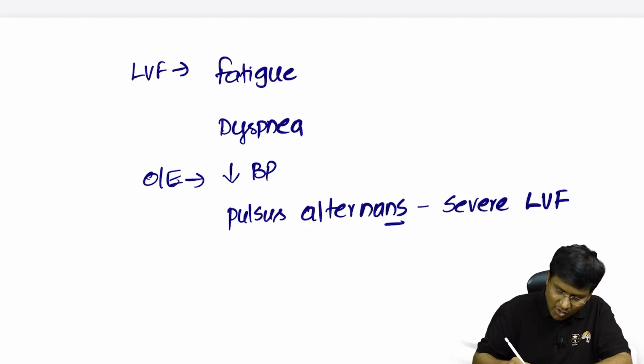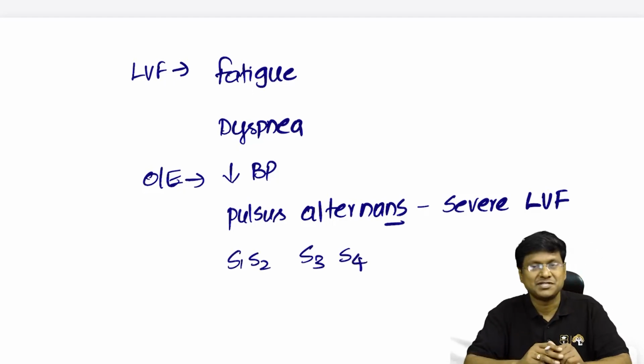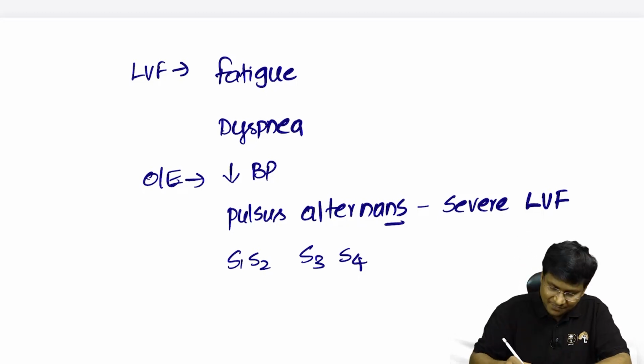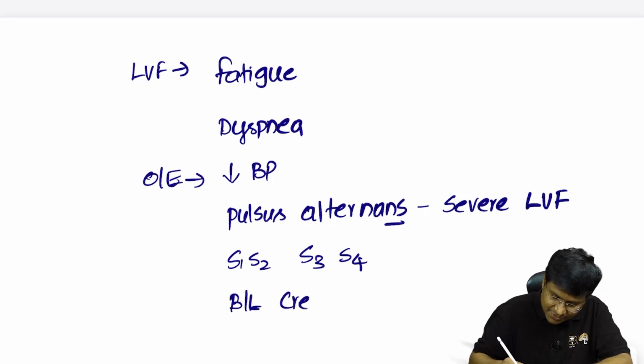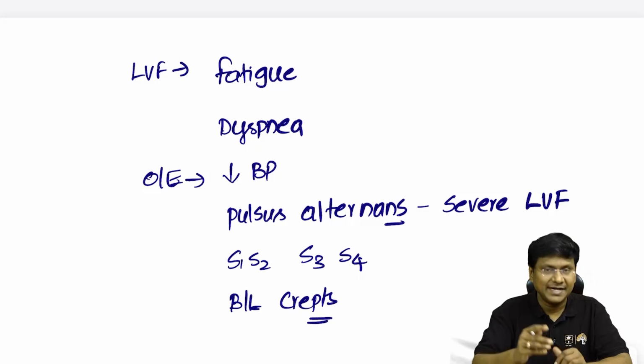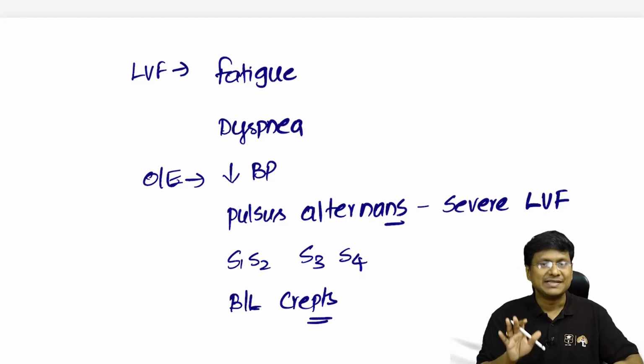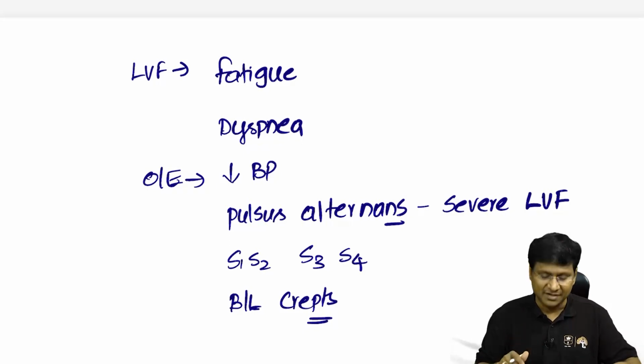Along with S1 and S2, there will be S3 and S4 in patients with severe left ventricular failure. And whenever there is development of pulmonary edema, these patients will have bilateral crepitations upon examination. So these are the features that you will have in patients with left ventricular failure.